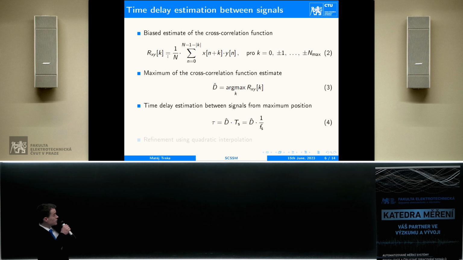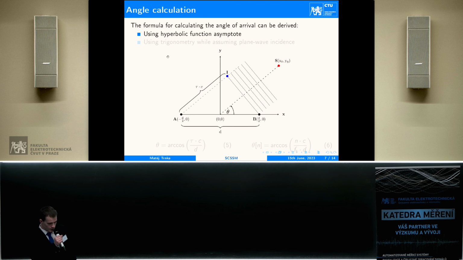Just by multiplying it with the sample time, we get the time delay between the two signals. To improve the precision, refinement using quadratic interpolation is used, which is basically that you take the position of the maximum and neighboring samples and compute the new maximum.